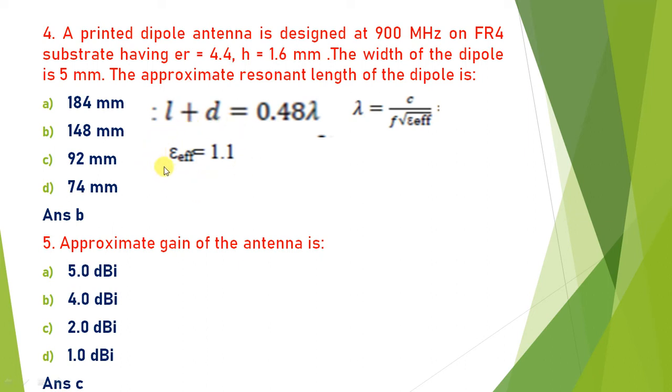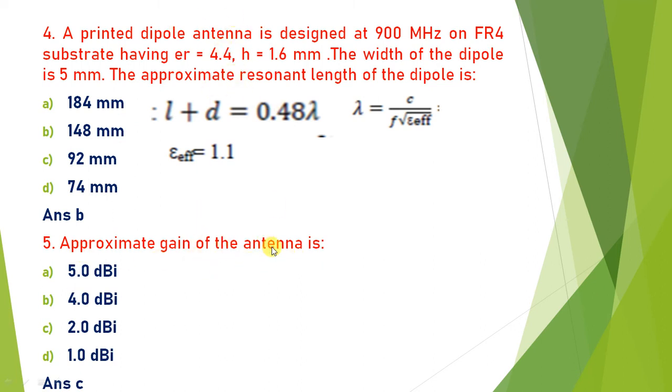Put epsilon effective in this equation, put F equal to 900 megahertz and C, the velocity of light, 3 multiplied by 10 to the power 8 meter per second, or 3 multiplied by 10 to the power 11 millimeter. Calculate lambda, put the value of lambda over here, and you will get the length equal to 148 millimeter. Put all the values in the equation and you will get the value of length, so the answer is B.